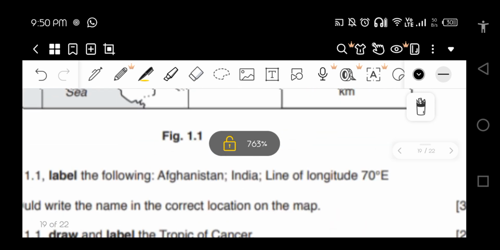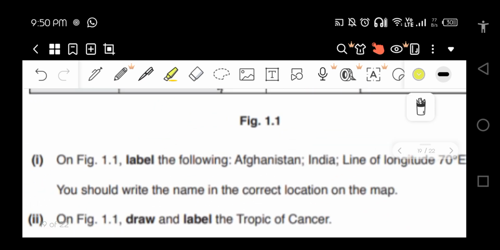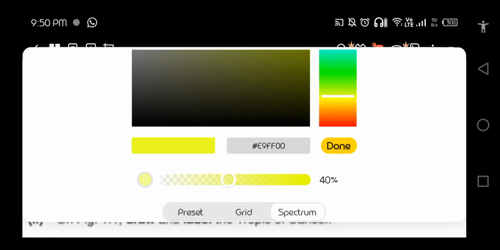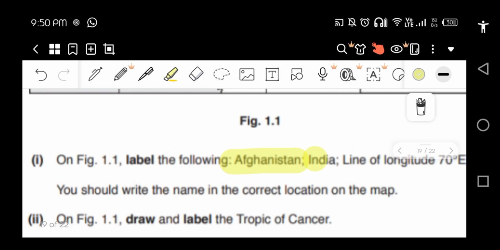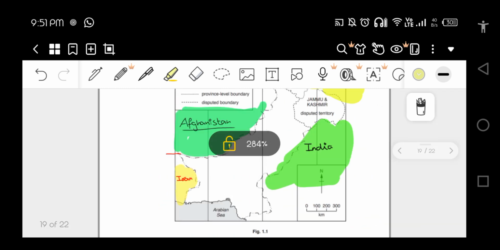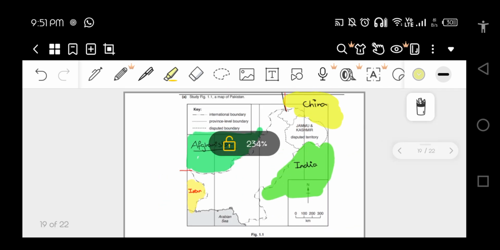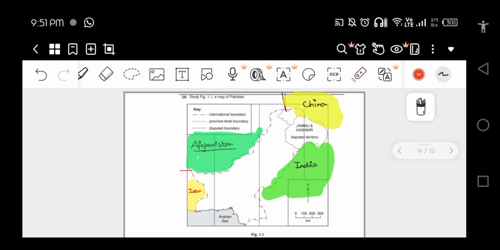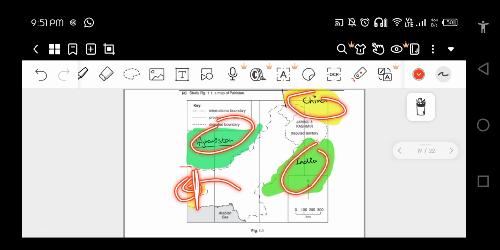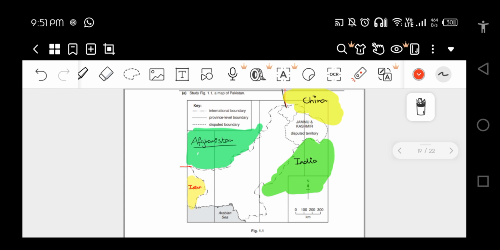Well, they asked us for Afghanistan and India. So I guess we have marked Afghanistan and India, right? So make sure to learn these identifications. Just make sure to learn them all. On the western side, basically, we have Afghanistan, at this side, just next to Balochistan. At this side, basically, we have Iran. Over here, we have India, and over here, we have China. These are just some simple identifications which I guess we almost know.